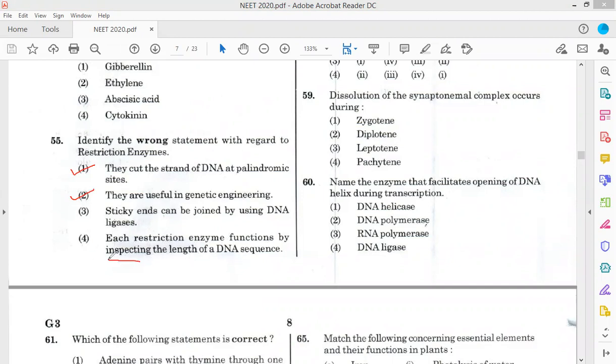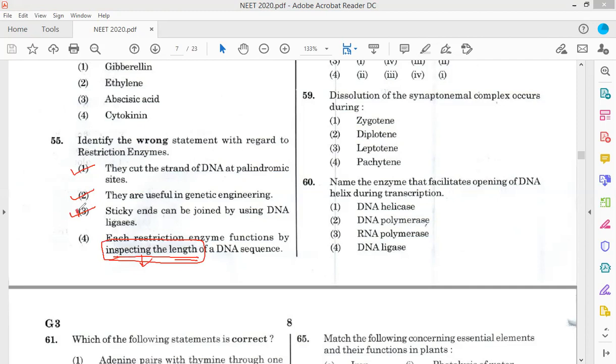Actually, this should be a specific recognition sequence or palindromic sequence. Restriction enzymes recognize specific restriction sites or recognition sites.